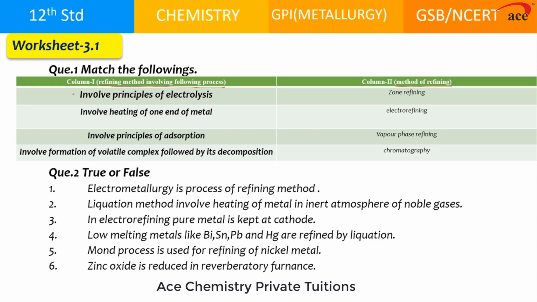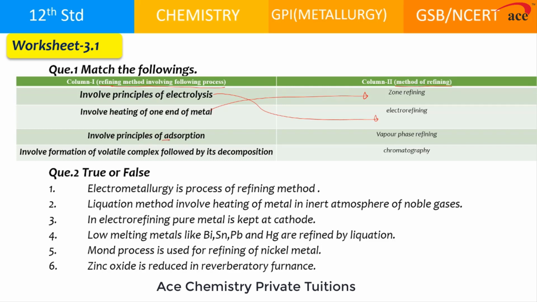The very first, if you will see, is a refining method which involves the principle of electrolysis. So out of zone refining, electro refining, vapor phase refining, and chromatography, the refining method which involves the principle of electrolysis is what? Electro refining. It involves heating of one end of the metal. Such processes are carried out in zone refining.